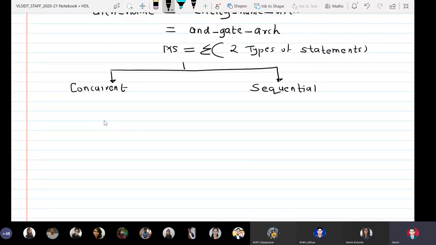All the different constructs which are available in the VHDL language fall in one of these two categories, that is concurrent statements and sequential statements.